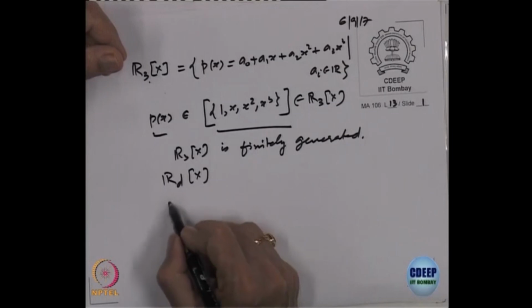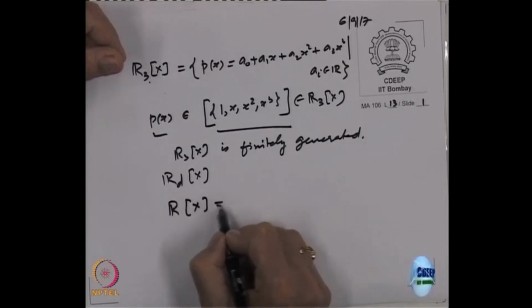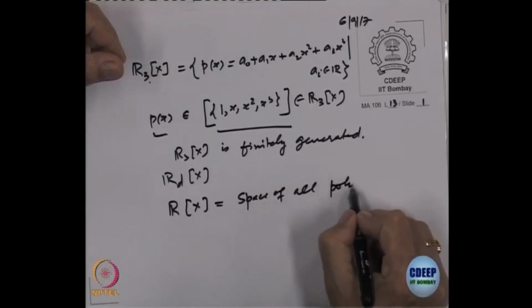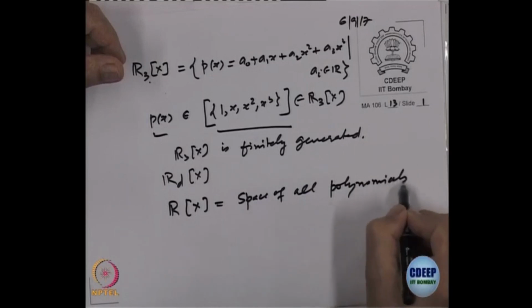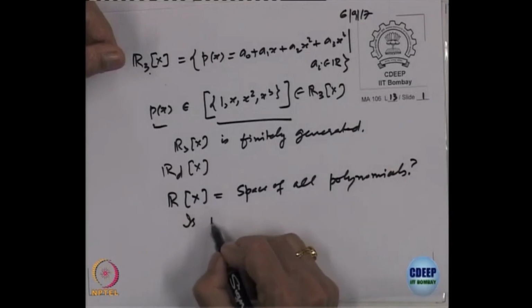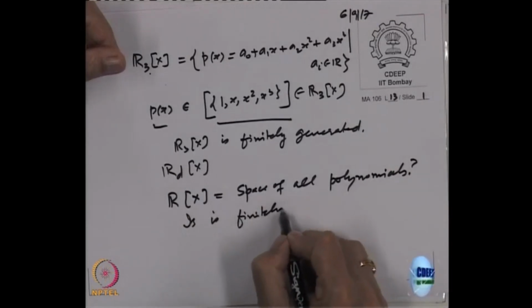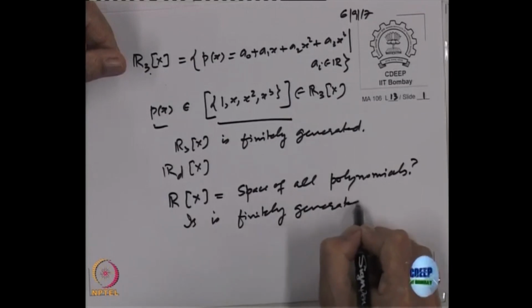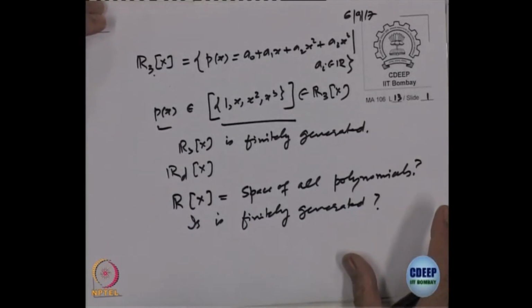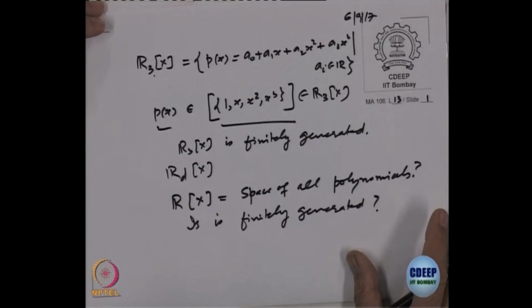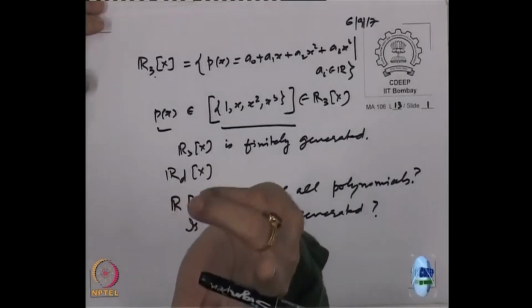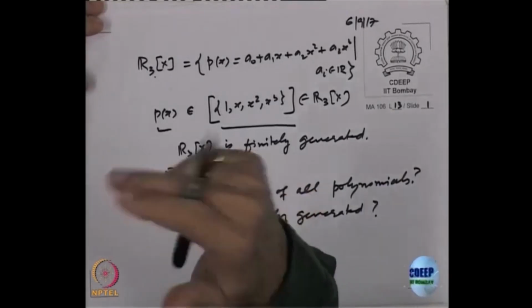What about R[x]? That is the space of all polynomials. Is it finitely generated? Can a finite number of polynomials give you all polynomials?